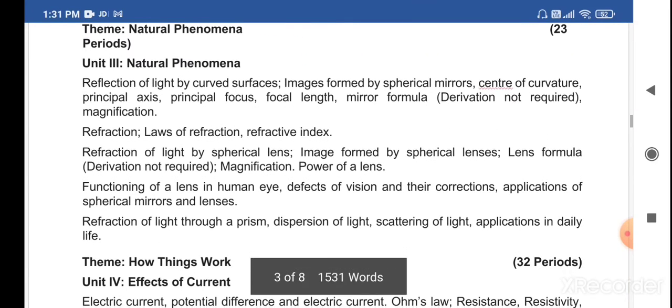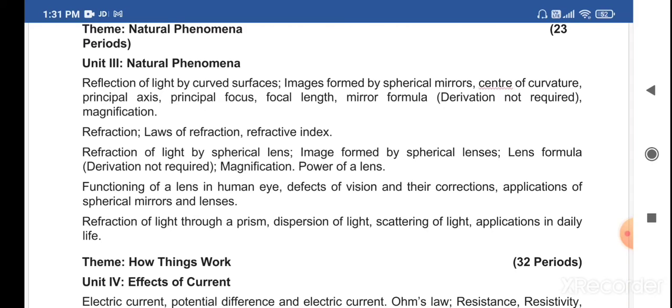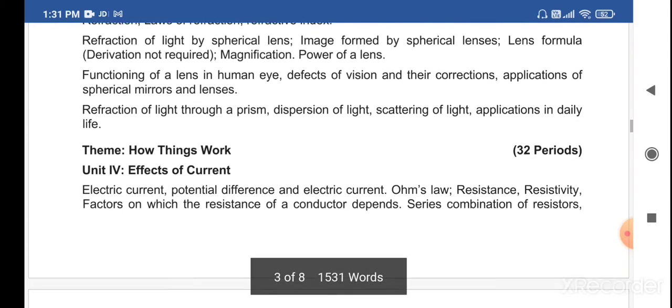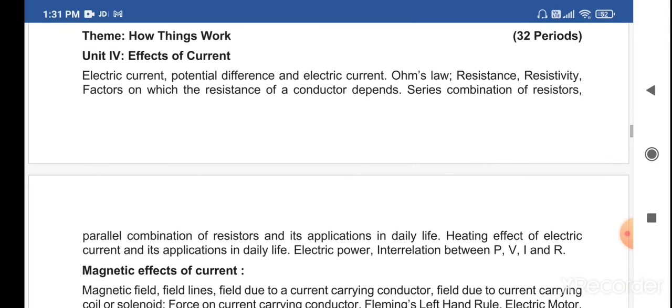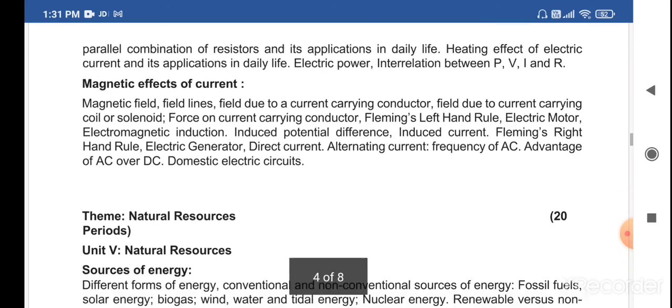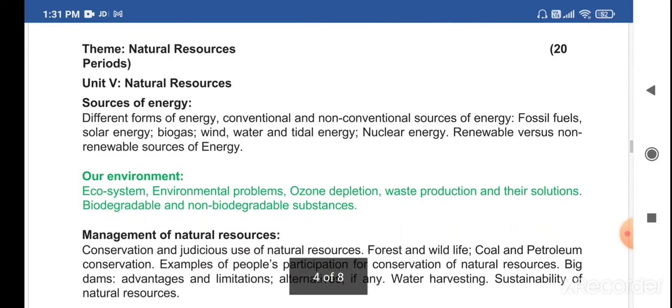Okay. Then we have the physics part, as you know, which consists of the unit natural phenomena. These are the subtopics which are included in this chapter. In the same way we have unit 4 that also includes the physics part, as you can see, effects of current, magnetic effects of current. Then we have the theme natural resources, that is sources of energy, which will include all the different forms of energy, conventional and non-conventional sources of energy, fossil fuels, solar energy, biogas, wind, water and tidal energy, and renewable versus non-renewable sources of energy.